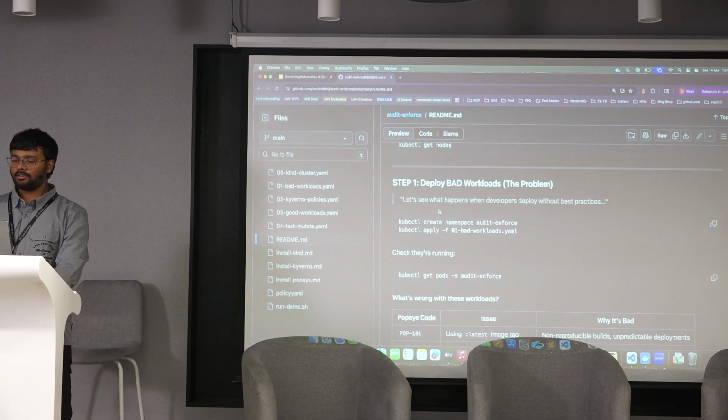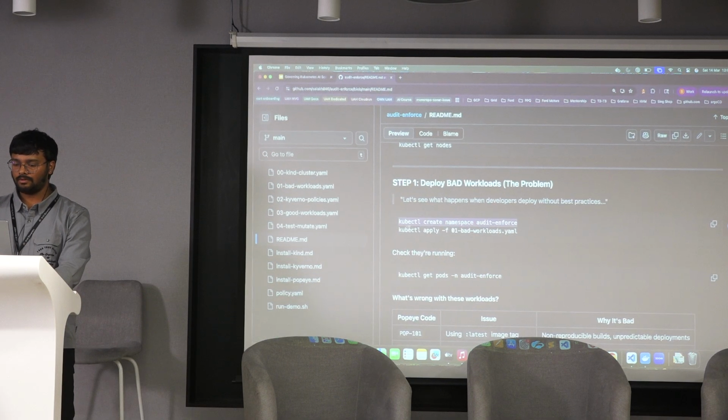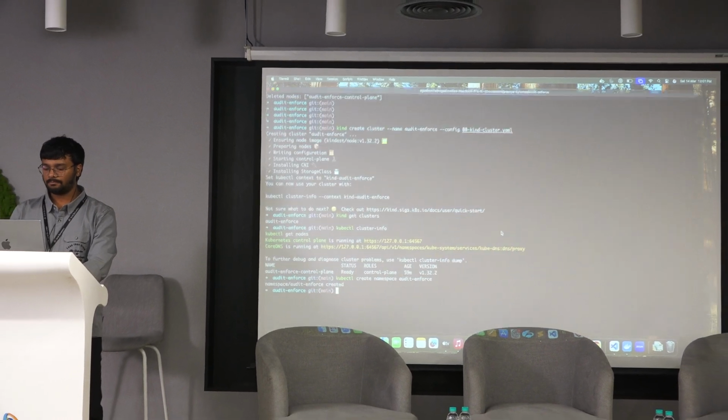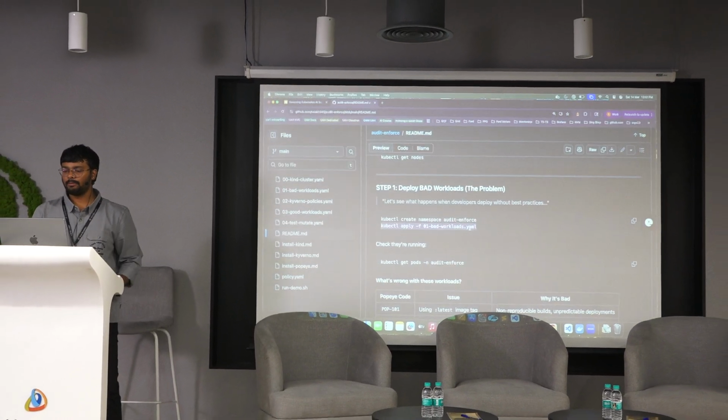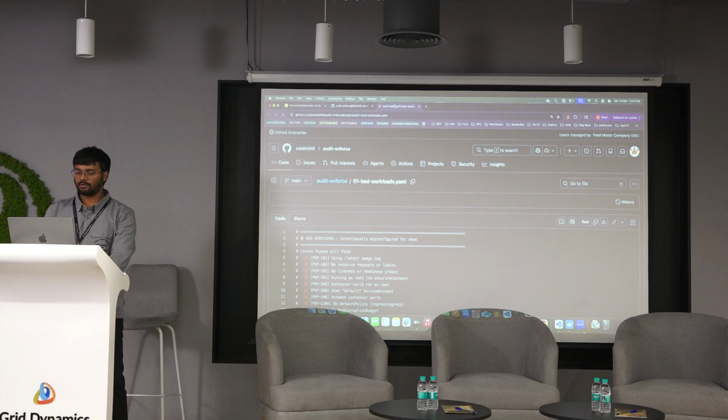Now we will deploy the bad workloads. First, we will create a namespace named audit-enforce, and then we will create these bad workloads. In the meantime, we will see what exactly the resources are that are part of our bad workloads.